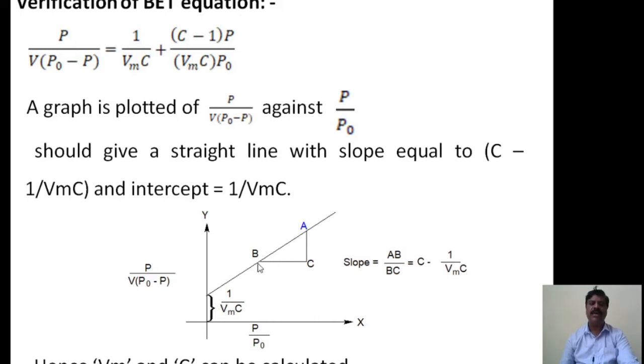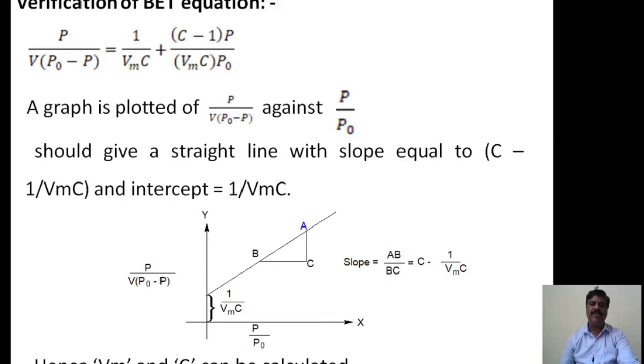And the slope of the curve, we write with points A, B, C. Therefore, slope is equal to dy by dx, which is the change in y divided by the change in x, that is AC divided by BC.